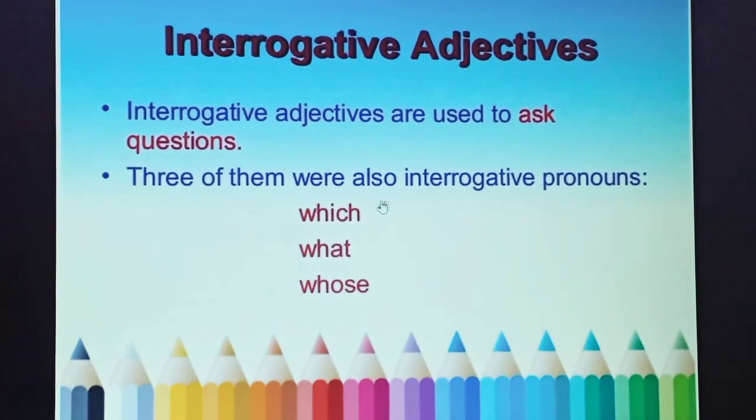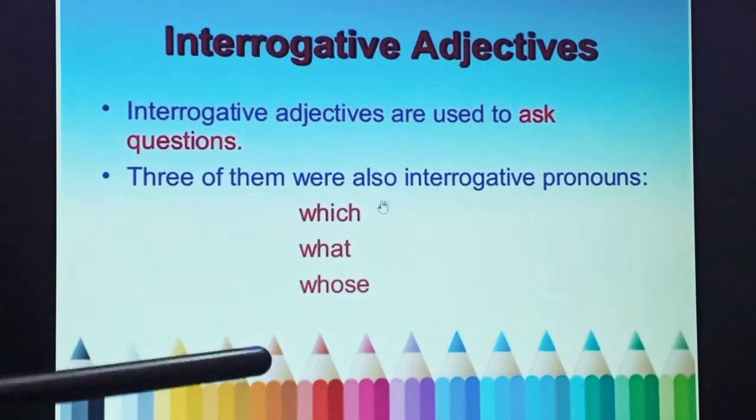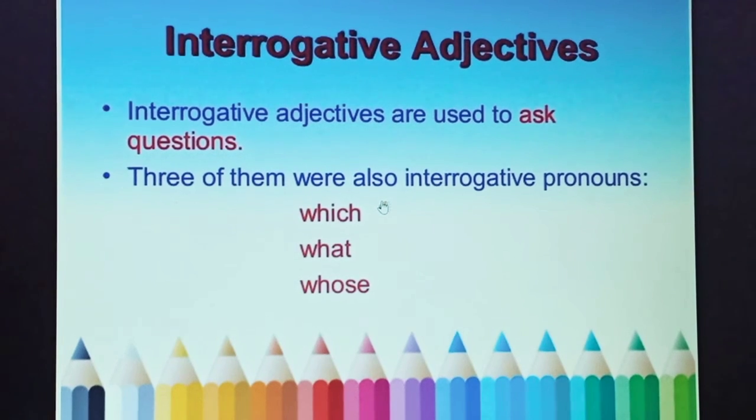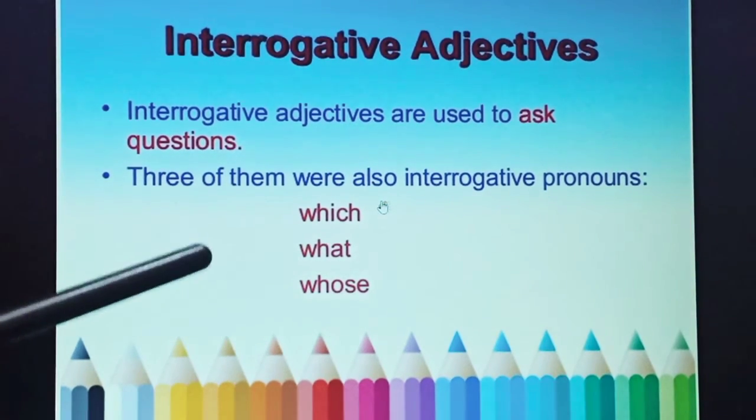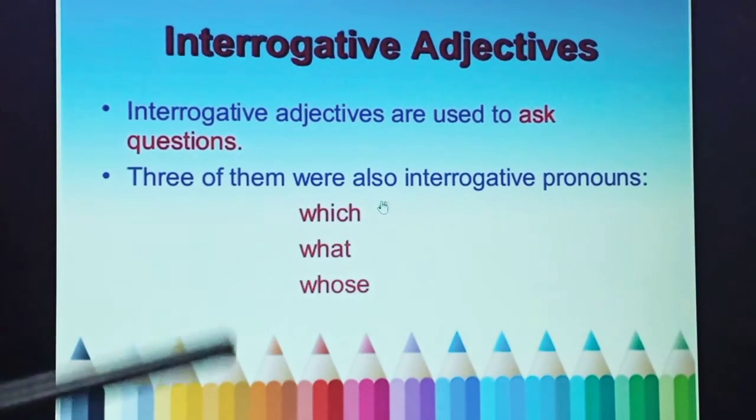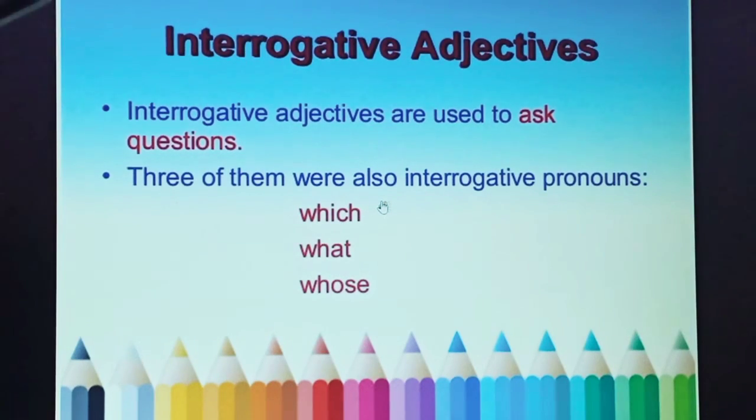Next are interrogative adjectives. Interrogative adjectives are used to ask questions. Three of them were also interrogative pronouns. And what are they? Which, what, whose. Or we can say it is used to ask a question about the noun. Which information are you talking about? What knowledge do you have? Whose brother are you? These are some examples which we can include in interrogative adjectives.